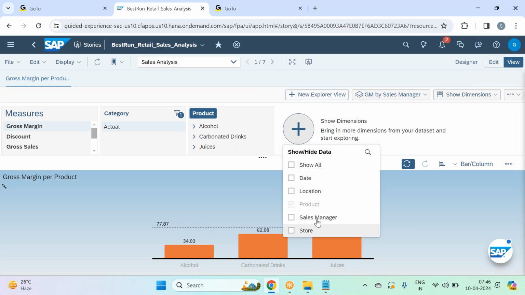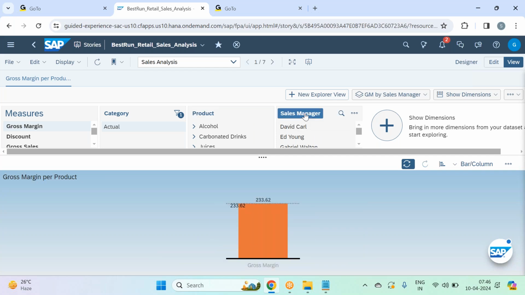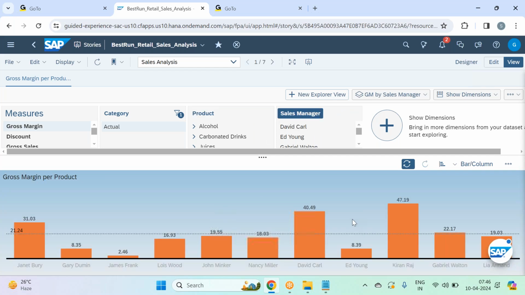In this case, I add sales manager here. I remove the product dimension from this widget and add sales manager here. So now you see gross margin by sales manager. So in the new Explorer, a general end user can create an Explorer view where he can build his own widget. So this is like a self-service widget, right?